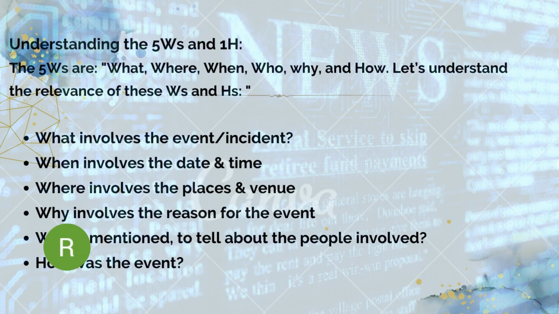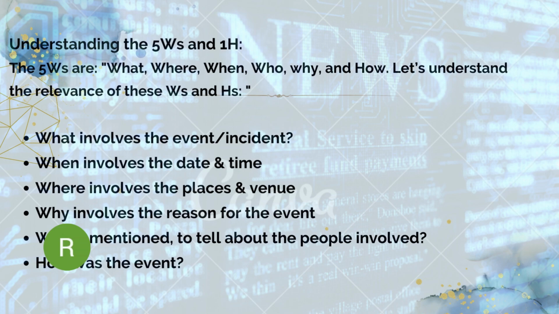The reader should understand where the action or the murder or whatever it may be has happened. The fourth one is why, which involves the reason for the event. Sometimes the newspaper reporter cannot state the why, but he can assume certain things, or conclude certain things from circumstantial evidence. So why this thing is happening is very important for a newspaper report.